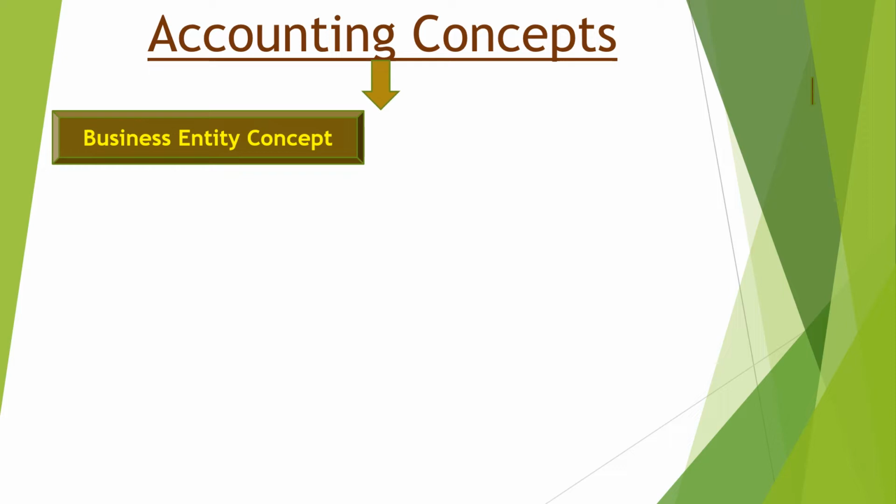The only difference is that the owner will get back his money in case of closure of the business after paying outsiders' liabilities. That is the reason in the balance sheet, in the liabilities column, both capital and outsiders' obligations are shown.